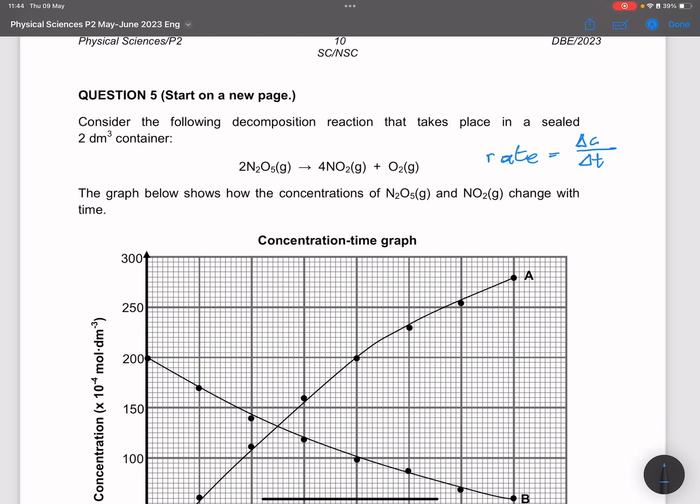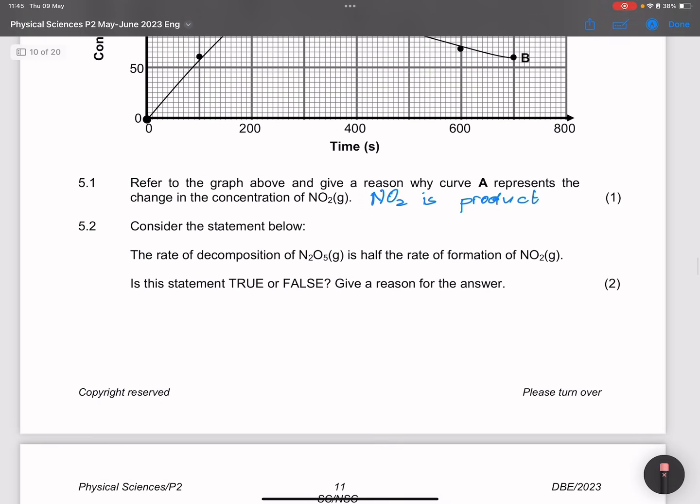So in this case, for every 2 moles of dinitrogen pentaoxide that I use, I get 4 moles of nitrogen dioxide. So I get twice as much of this. For any single amount of change that occurs here, I get double the amount of change over there. So that statement is definitely true.